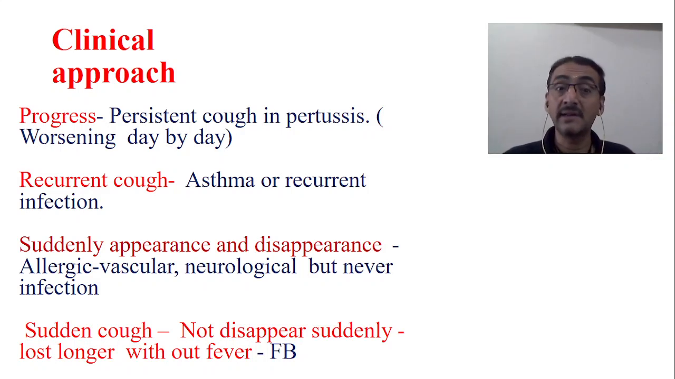Now, if there is sudden cough, but it does not disappear suddenly, what may be the cause? It lasts longer. Today, he suddenly started with the cough. There is no fever, but that cough is persisting. Since last 1 week, the cough is persisting. This suggests that there may be inhalation of a foreign body. A small foreign body has been inhaled, and that is causing the irritation.